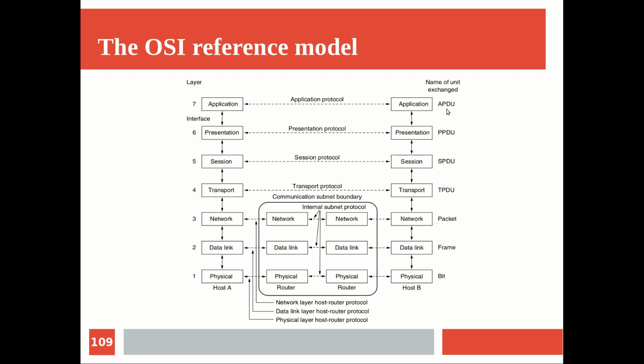I even saw a previous GATE question asking what name is given for the application layer protocol data unit, and the answer was message. So simply you can call the protocol data unit of the higher three layers a message, because the message as a whole is a single unit for the higher layers, and it is not actually getting decomposed into smaller units.